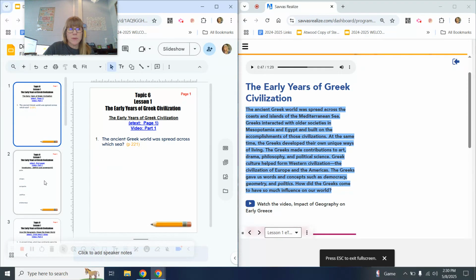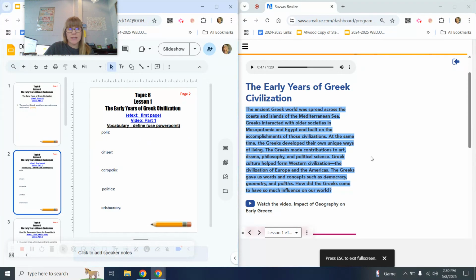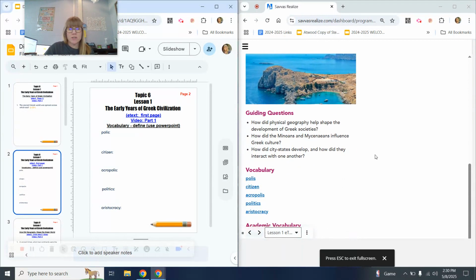All right, let's look at page 2 of your digital notebook. These are your vocab words. I am still getting quite a few students turning in their digital notebook without these defined. Please know you will lose 1 point per vocab word if it is not defined in your digital notebook. For instance, this lesson has 5 vocabulary words. If you do not define them in your digital notebook, you lose 5 points.